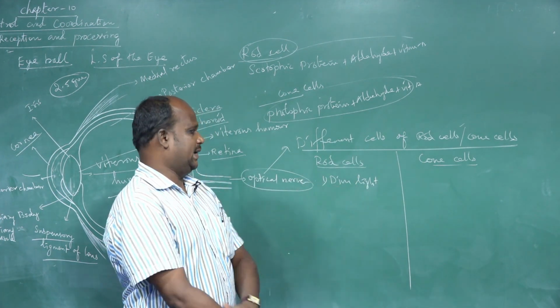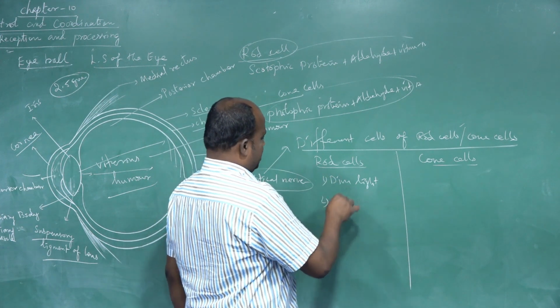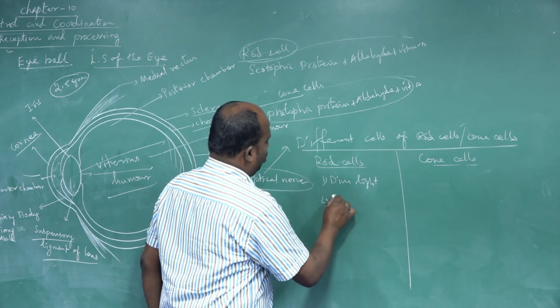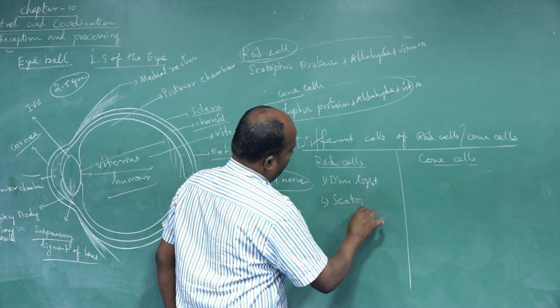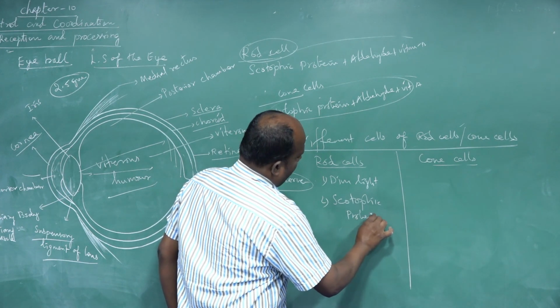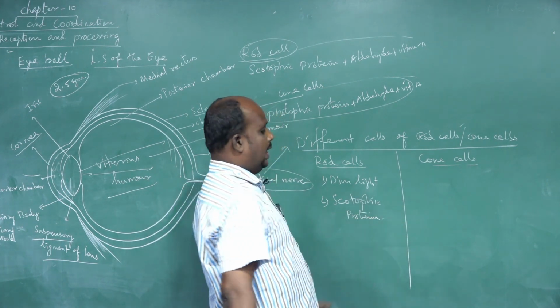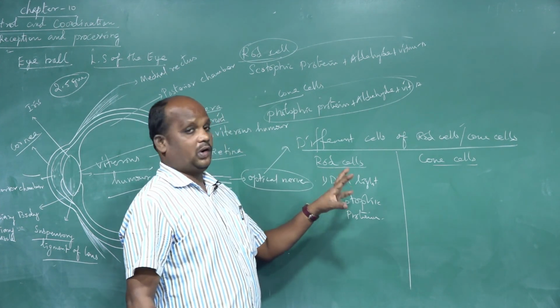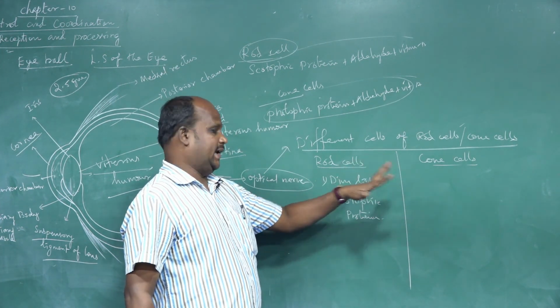The rod cell contains a protein, as I told you, the scotopic protein, plus aldehyde with vitamin A. This component observes only white color light rays.